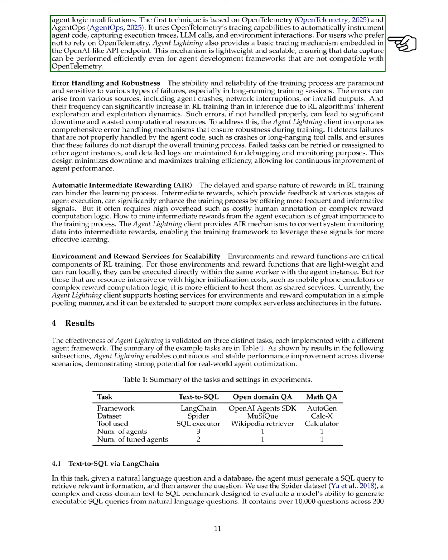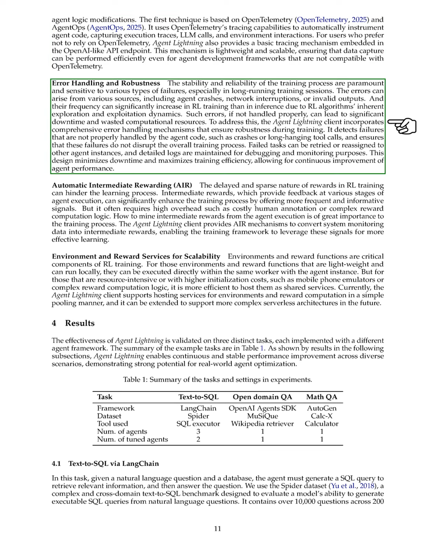Next, we address error handling and robustness. We recognize that the training process must be stable and reliable, especially during long sessions where failures can occur due to crashes, network issues, or invalid outputs. These errors are more frequent in reinforcement learning, RL, training compared to inference. To mitigate downtime and resource waste, our client includes robust error handling that detects unaddressed failures, allowing us to retry or reassign tasks while maintaining detailed logs for monitoring and debugging.